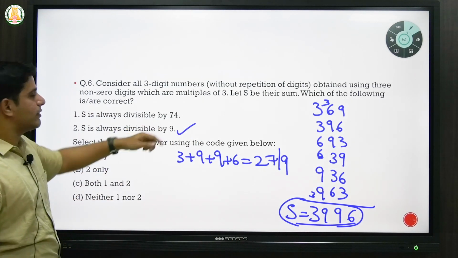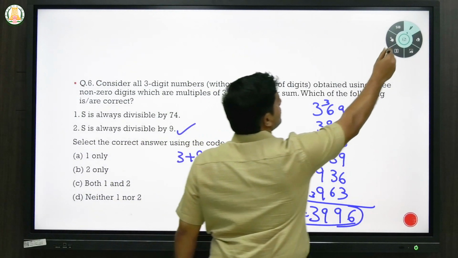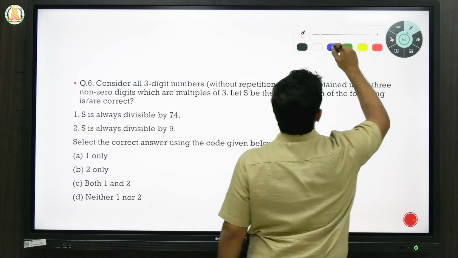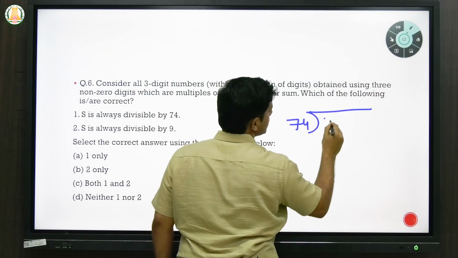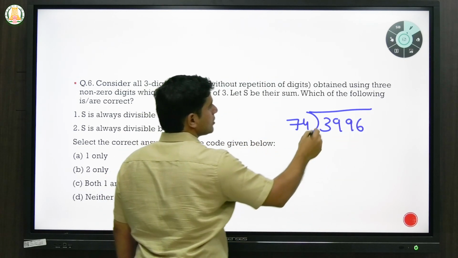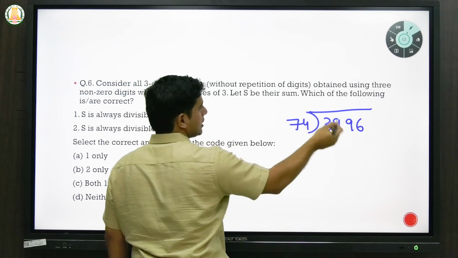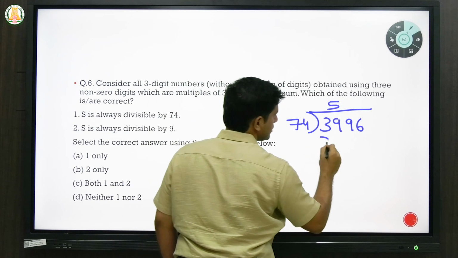But next you have to find out whether it is divisible by 74. So what you can do is try to divide this number by 74 in the exam also. Okay, 74 into 3996. You can put how much it goes. Let's say 5 times. That will be 370.